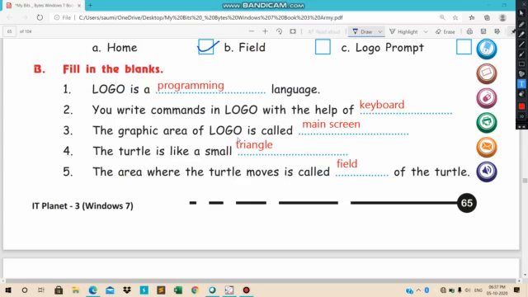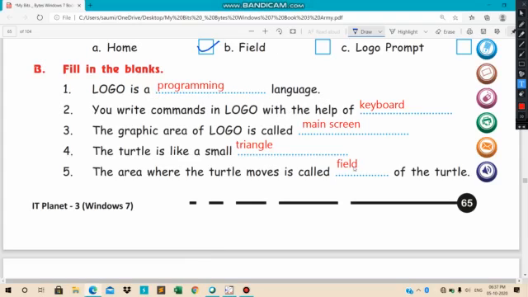So let us revise it once. Logo is a programming language. You write commands in Logo with the help of the keyboard. The graphic area of Logo is called the main screen. The turtle is like a small triangle. The area where the turtle moves is called the field of the turtle.